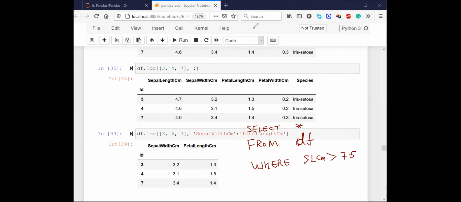Now, can anyone explain to me how do I write this query? How do I replicate this query in pandas?